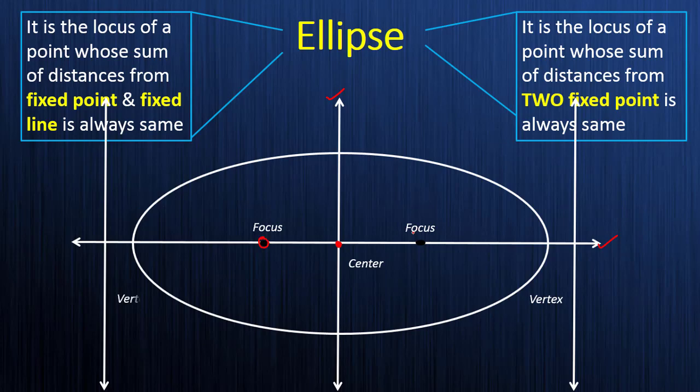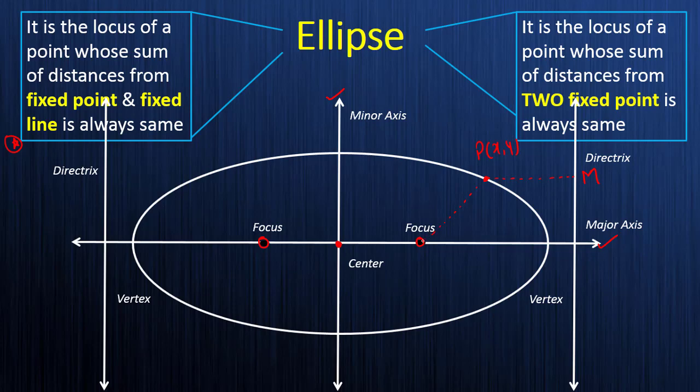Now see, the first definition is the sum of the distances from the fixed point and fixed line is always same. This is an ellipse, suppose I take this point P (x, y). This is the locus of a point whose distance from the fixed line, suppose this is point M, and this fixed point, which I name S, the sum is always same.